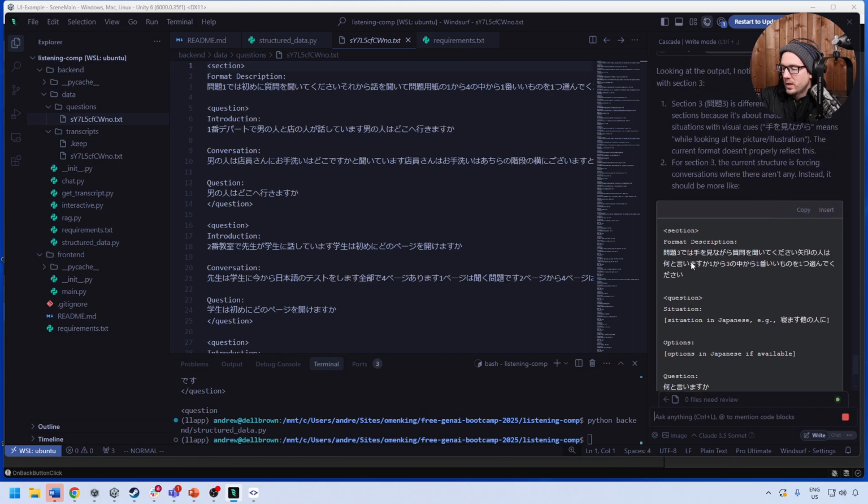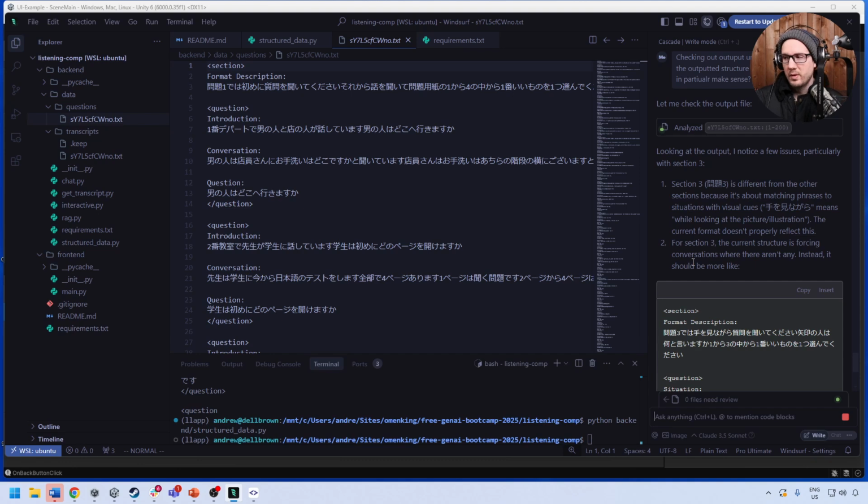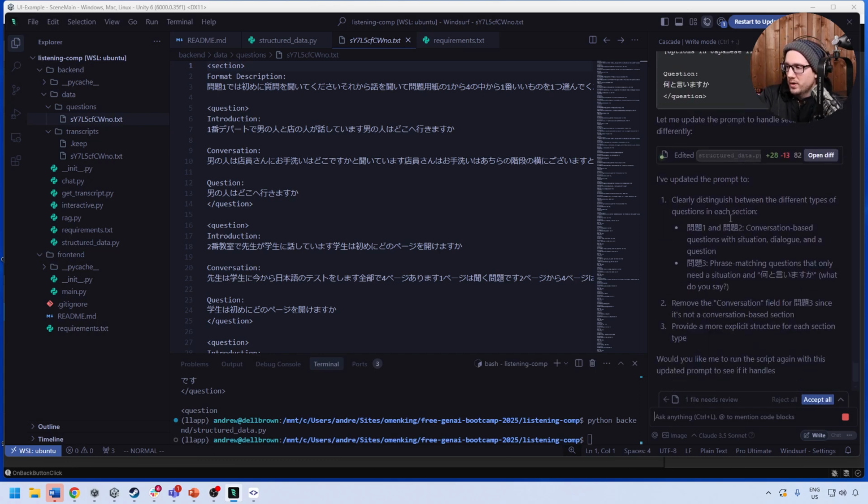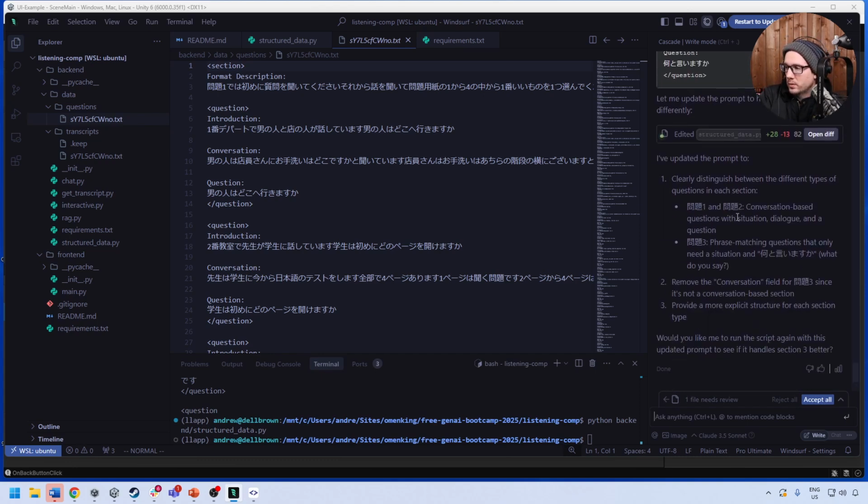Okay, and so it's going to go update it. Now, one other interesting thing, I didn't think about this when I was making it, is that we see an image that describes something. Do we need to generate out an image for this to work, to make it really clear? That might be something that we care about. Clearly distinguish between the different types of questions in each section. Okay.